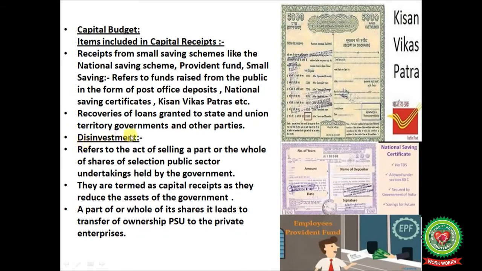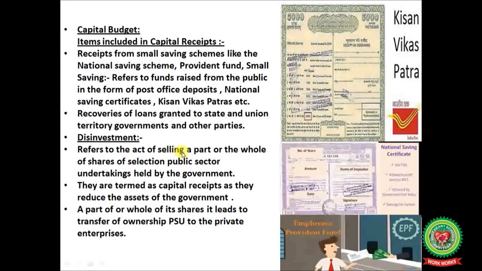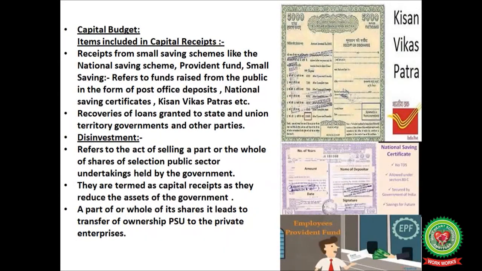Next one is disinvestment. As you are familiar with the name, disinvestment means the policy of the government under which the government sells a part or the whole of its shares of selected public sector undertakings. They are termed capital receipts as they reduce the assets of the government. A part or whole of its shares, it leads to transfer of ownership from public sector undertakings to private enterprises.